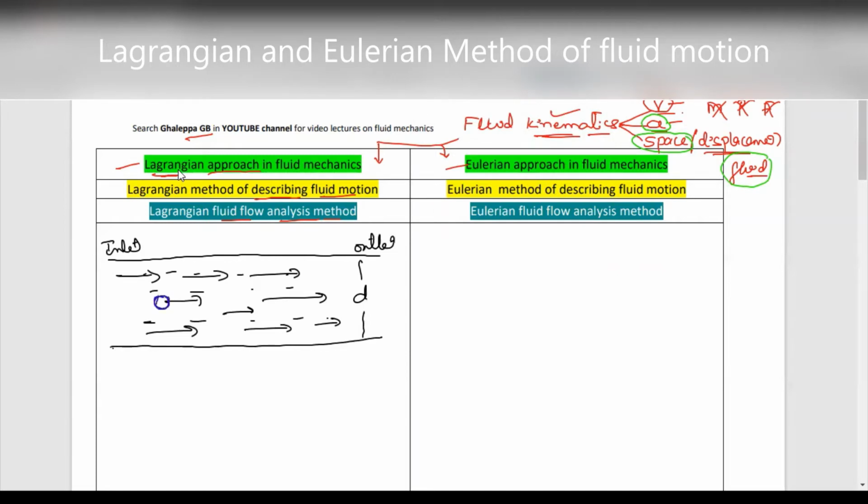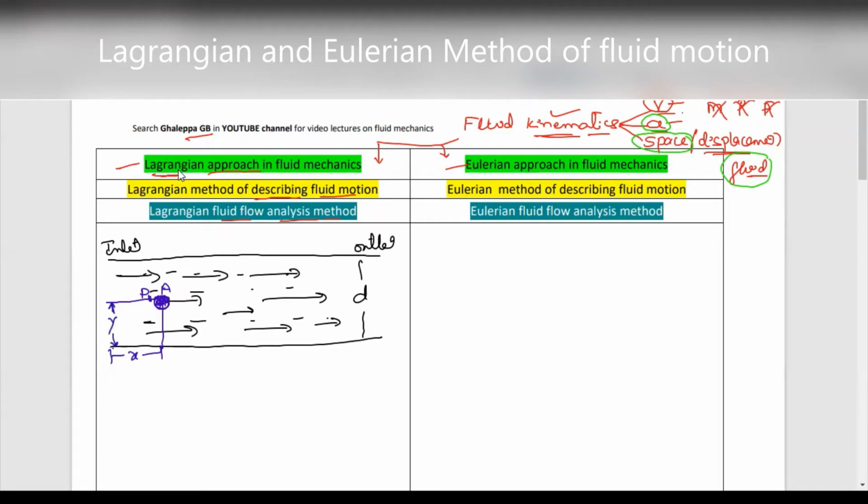First, consider any one particle at a certain height. This is a fluid particle. Let us consider the particle A at point number 1. This fluid particle A is located at a distance of x from the inlet, and at a height of y from the bottom of the pipe.